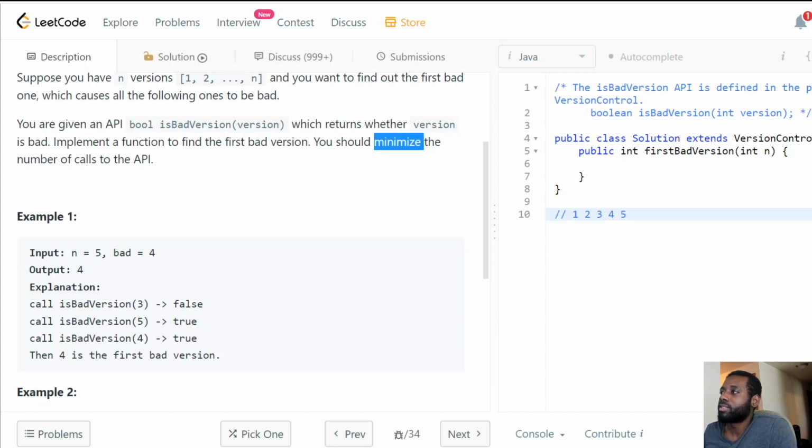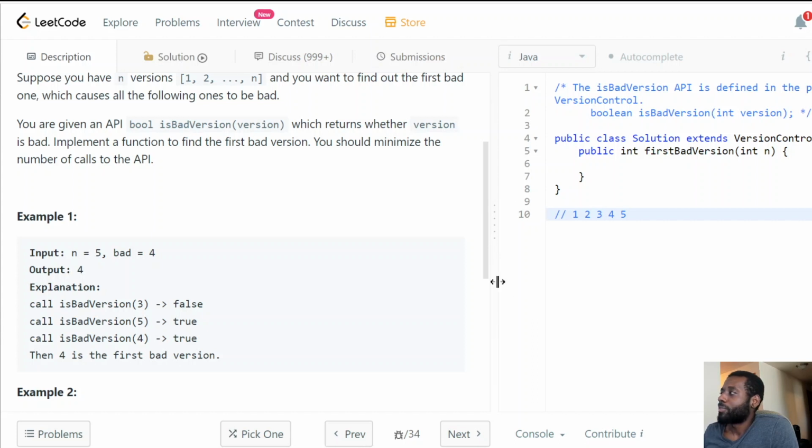Because we want to minimize the number of calls to the API. That's very important. So how can we do that? Maybe we can use the fact that we have this API. This API can tell us a lot of important information. It can tell us if a version is bad or not. Maybe by using that, we can make certain decisions.